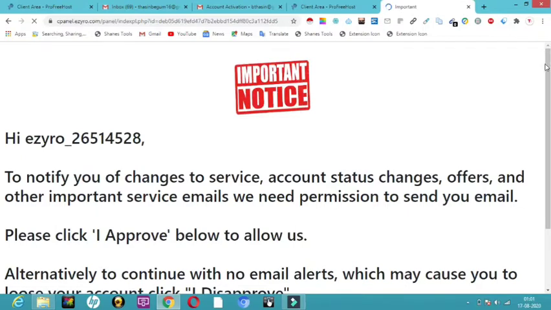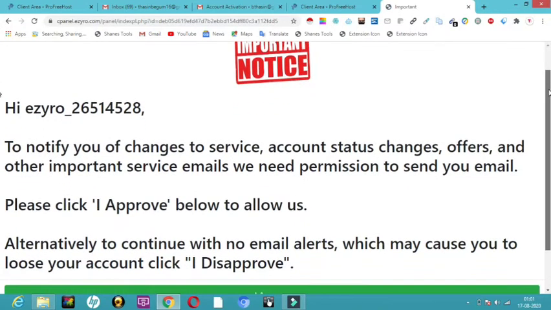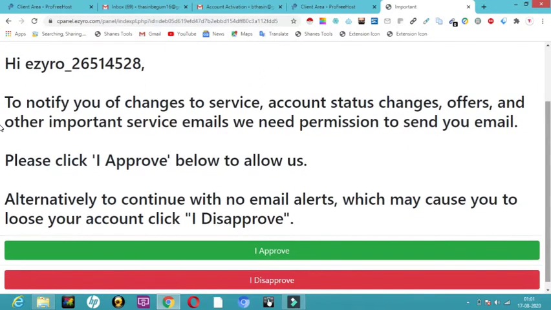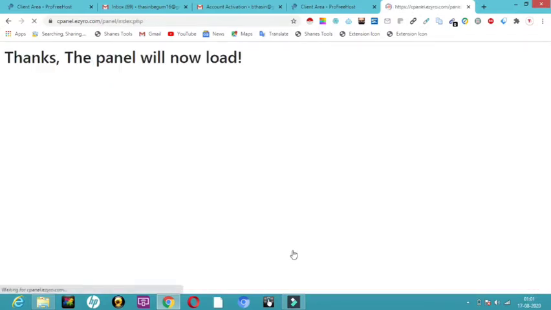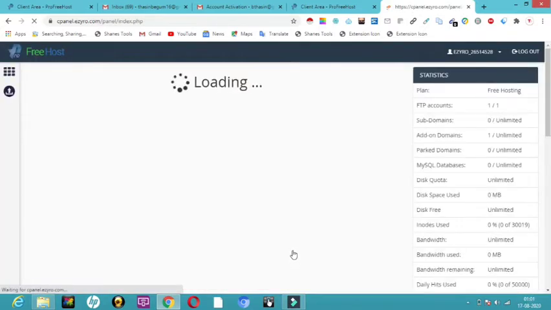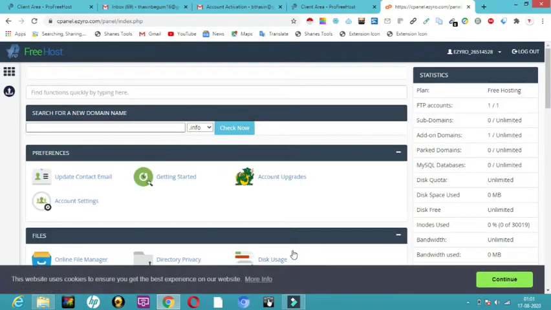So it is going to ask me that it needs to send some mails for us. So we have to approve this. If you disapprove, it won't let you work on this. So we have to approve it. It is just going to update you in your email ID, so it asks for a confirmation from you. So I have given I approve, and here the point comes. This is our cPanel.